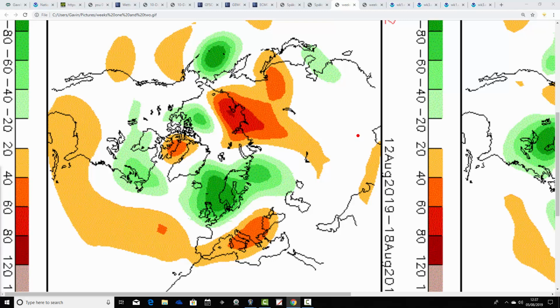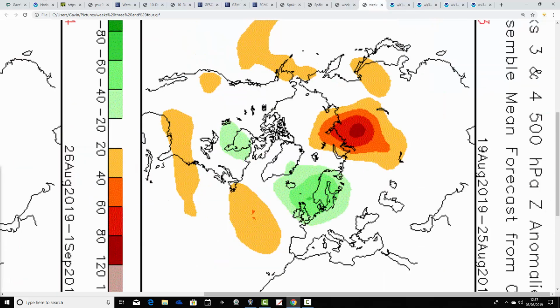Week 2 also looks unsettled. This is 12th to the 18th of August. Below average heights then over and just to the east of the country. Again, bringing in winds from the west, so that looks unsettled there. Into week 3, which is the 19th to the 25th of August, still unsettled, below average heights over just to the east of the country, again bringing in those westerly winds rather like that.